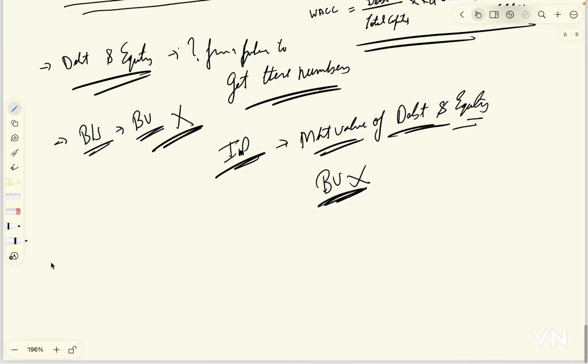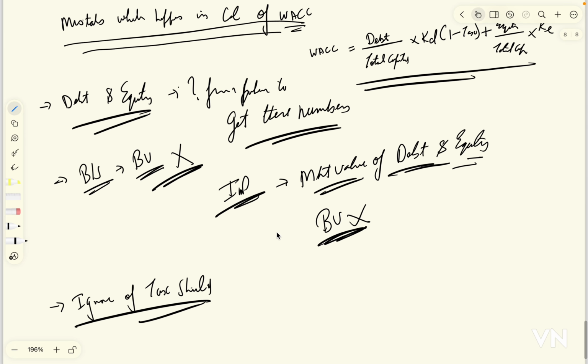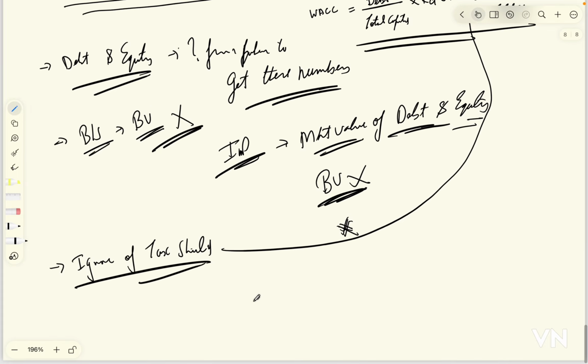Now the second most important mistake is ignorance of the tax shield, where this component is ignored and the whole calculation goes for a toss.